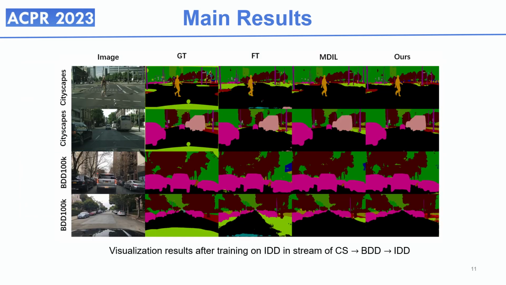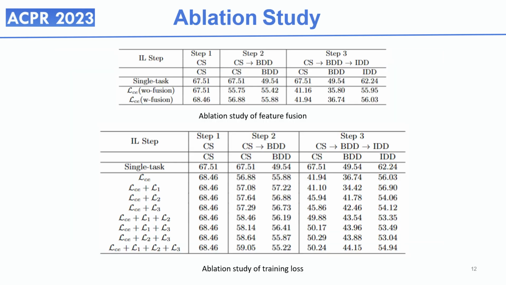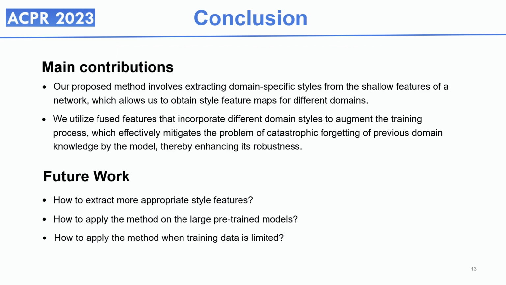Here are the visualization results after training on IDD in the stream of Cityscapes to BDD to IDD. Our method has better segmentation performance on previous datasets. Besides, we conduct ablation studies on the impact of feature fusion and training loss, which suggest the role of each individual component. In conclusion, here are the main contributions of our work.